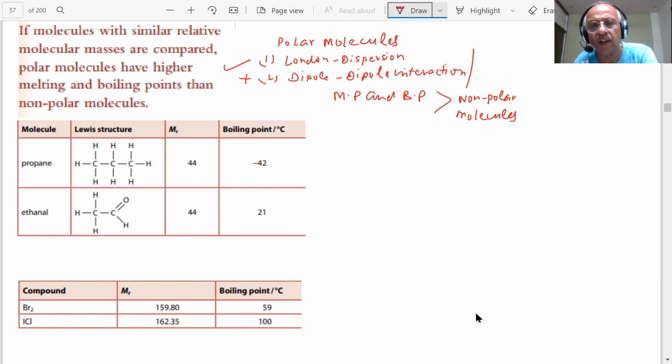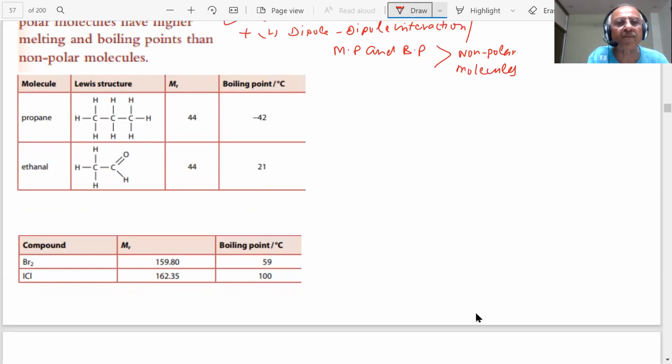So, the strength of the dipole force. For example, this is my propane, students, boiling point minus 42. This is ethanol. What is the difference between ethanol and the propane which I have written here? In propane there is only weak London dispersion force, attractive force.